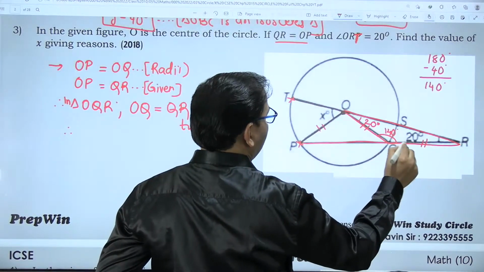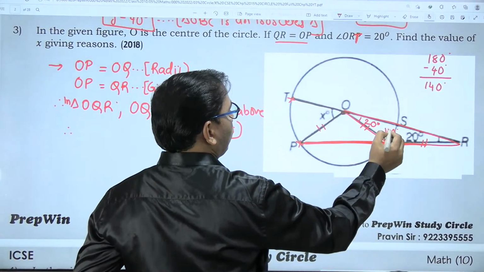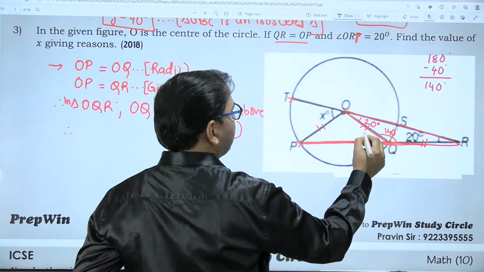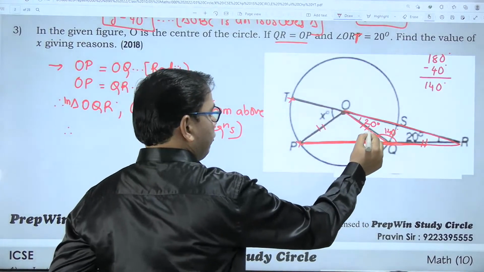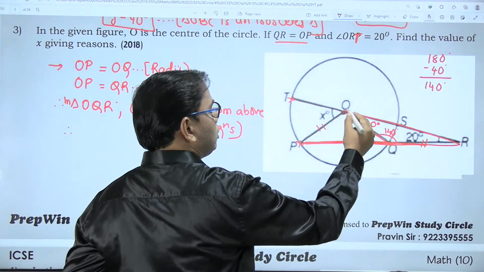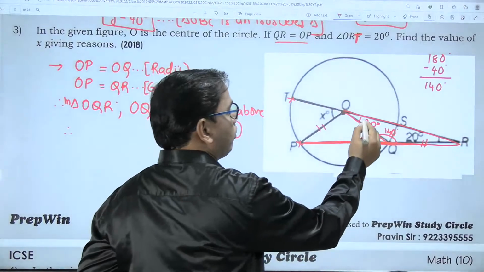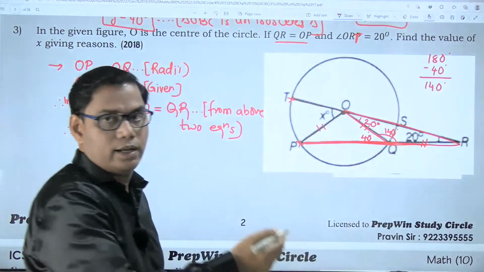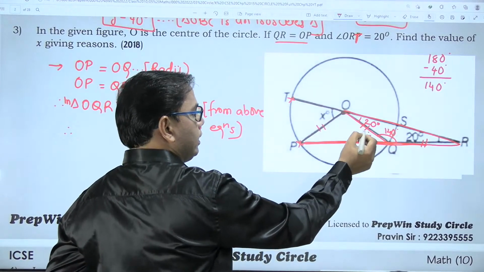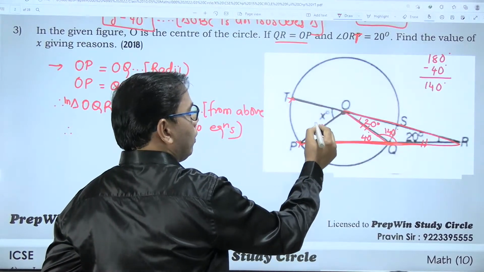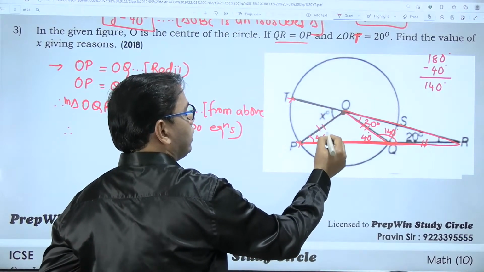Here it is a straight line, so the entire angle is 180 degrees. So if this is 140 degrees, this will be 40 degrees. 140 plus 40 is 180 degrees. If you don't want to use this, you can also use the theorem of the exterior angle of a triangle, that it is equal to the sum of the two remote interior angles. So there are two reasons for this angle to be 40 degrees, and triangle OPQ is an isosceles triangle, so this is also 40 degrees.